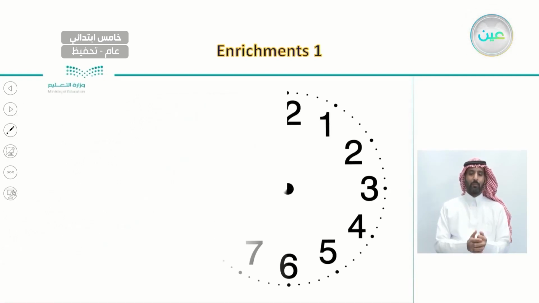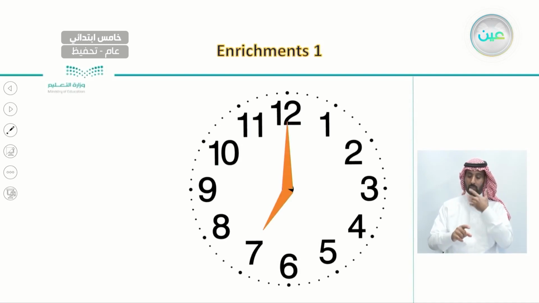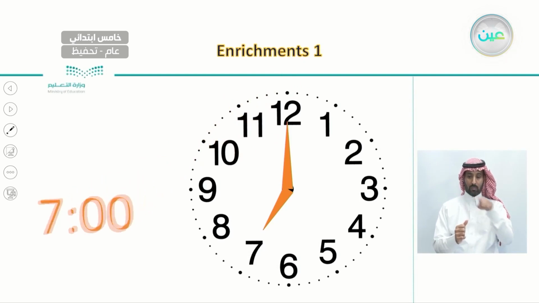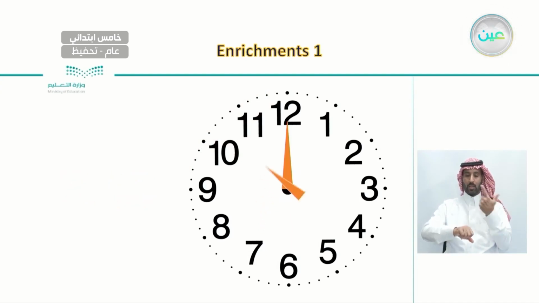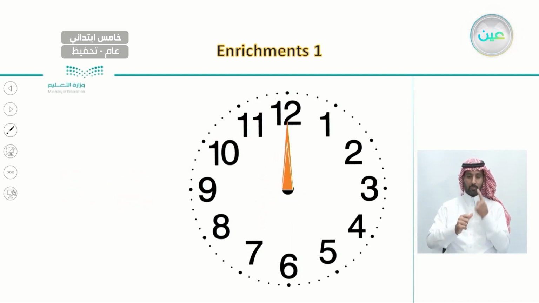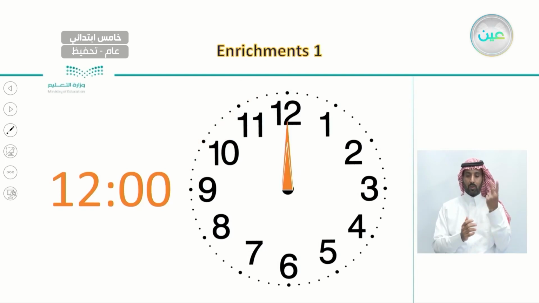After this, we learned different times. For example, if the clock is like this, we would say it's 7 a.m. And if it's like this, we would say it is 12.